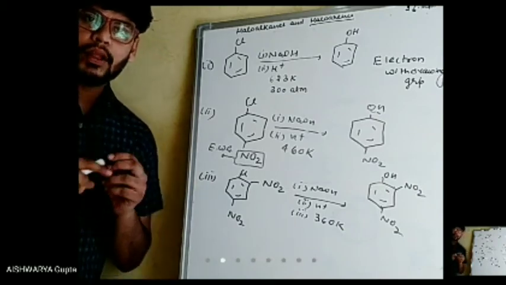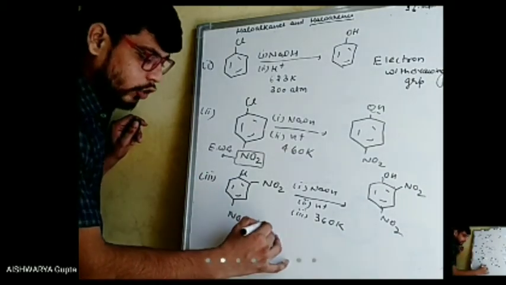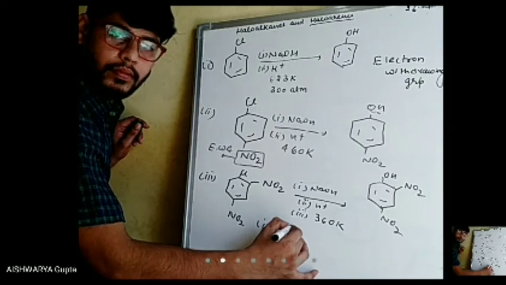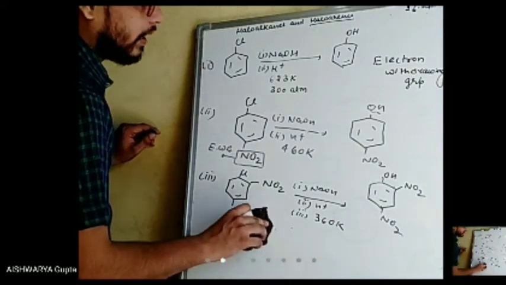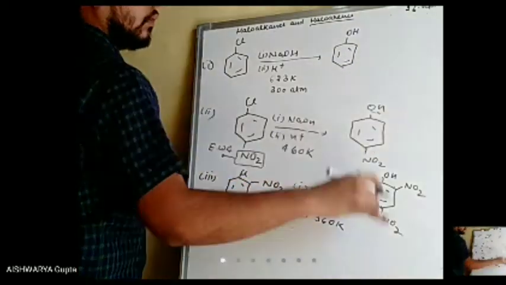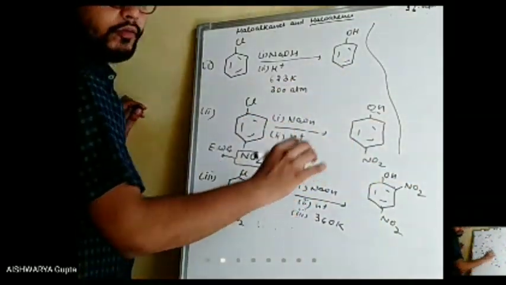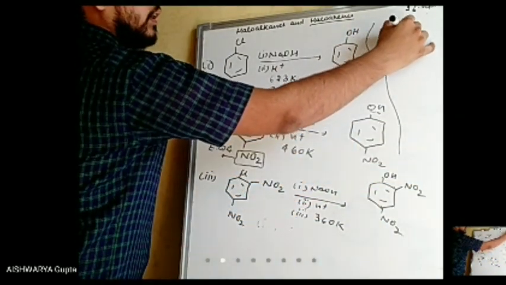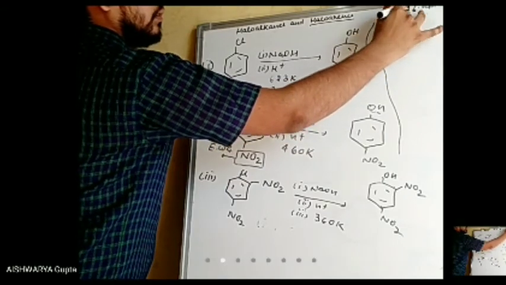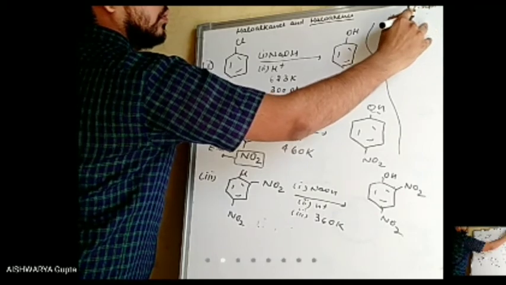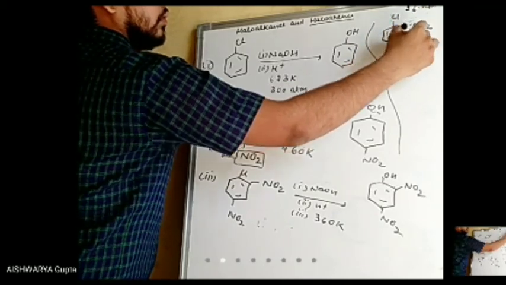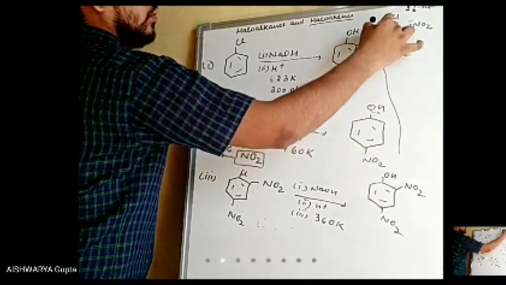Now if we add three electron withdrawing groups, it will be visible. I'll write it here: Cl with NO2, NO2, NO2.